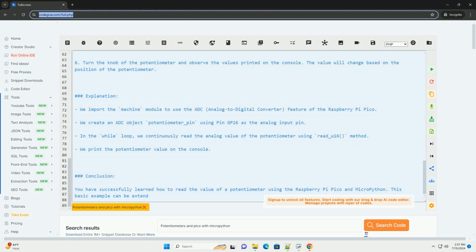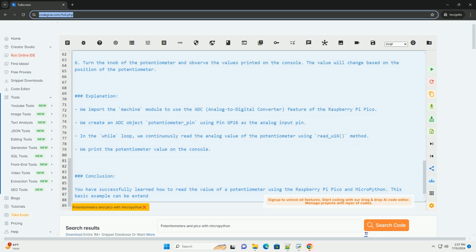2. Open Thonny IDE on your computer and connect to your Raspberry Pi Pico. 3. Write the following MicroPython code to read the value of the potentiometer. 4. Save the code to the Raspberry Pi Pico as potentiometer_example.py. 5. Run the code on the Pico by clicking the Run button in Thonny IDE. 6. Turn the knob of the potentiometer and observe the values printed on the console. The value will change based on the position of the potentiometer.